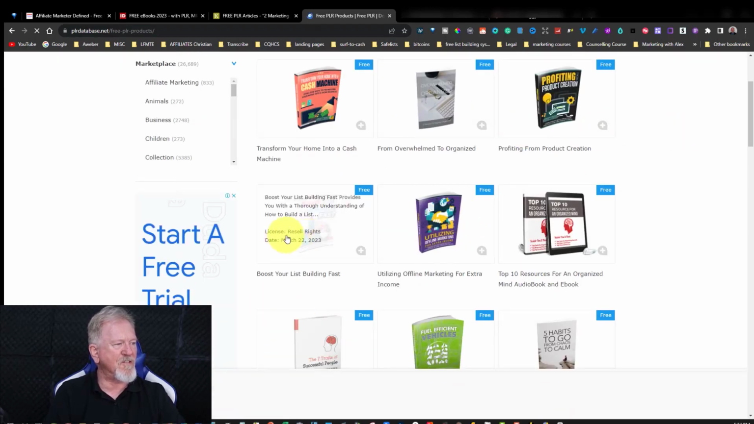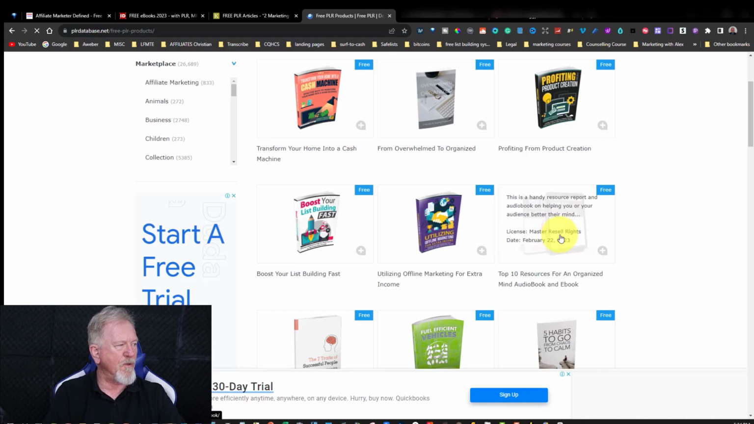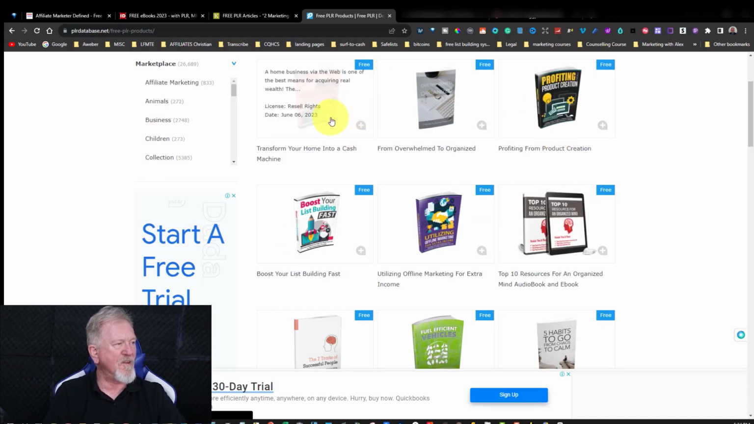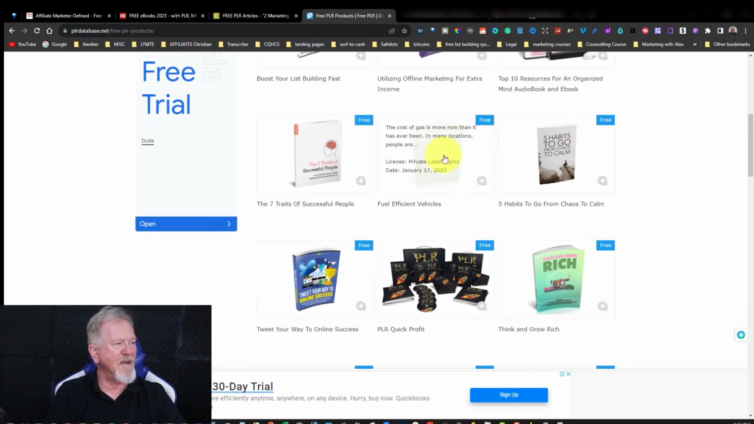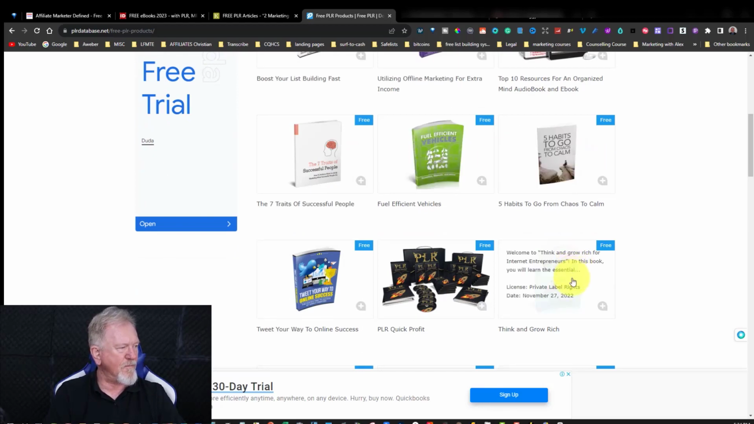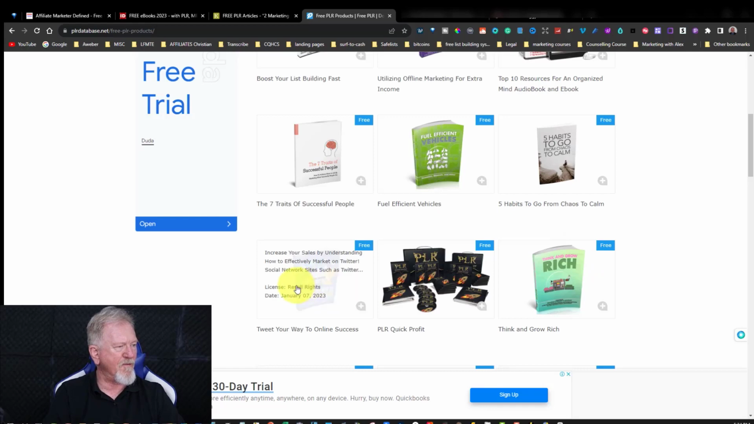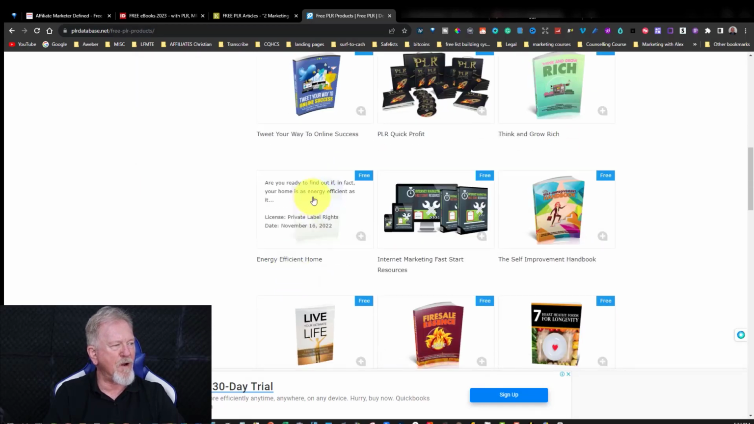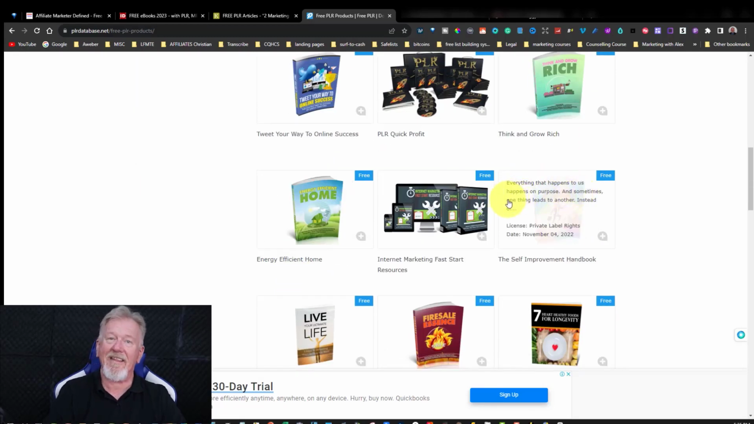And you can scroll over it and you see whether it says resale rights or whether it says master resale rights or if there's any private label rights things here. And they are constantly uploading new things like here, private label rights, this one here, and you got private label rights there, another private label rights one. And they do have quite a few private label rights ones in their free section.